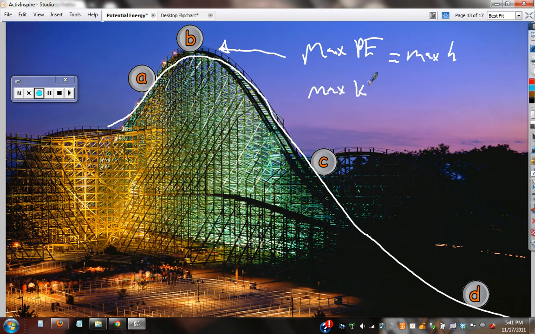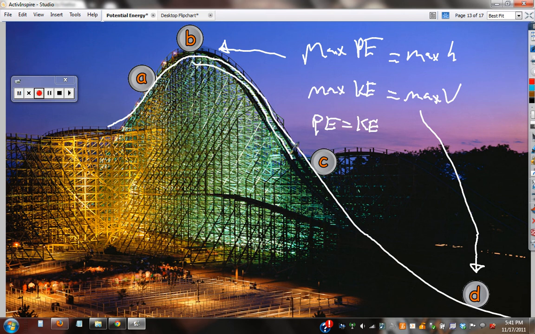Where's the max kinetic energy? Well, where is it going the fastest? D, down here at the bottom. So where is potential energy equal to kinetic energy? It's halfway down. Half of the potential energy is still there, and half of it has become kinetic energy. So at halfway down, as the energy is being transferred as it falls, kinetic energy and potential energy are equal.